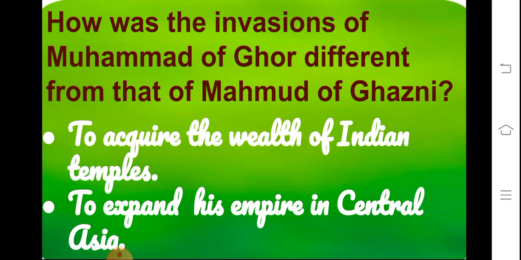Then you will get the answer and you can easily differentiate between their invasions. Muhammad of Ghor invaded the regions in India to establish his control, whereas he was unsuccessful in expanding his control in Central Asia. Whereas Mahmud of Ghazni was interested in acquiring the wealth of Indian temples and palaces to expand his empire in Central Asia. Now, I hope the section is clear.